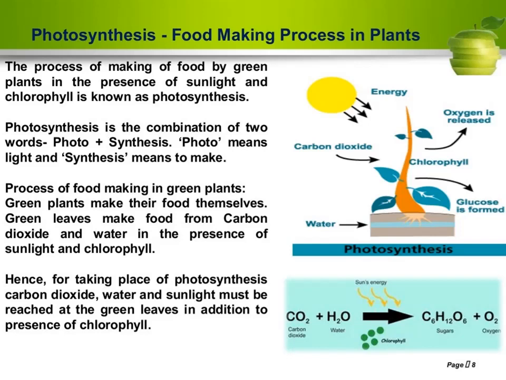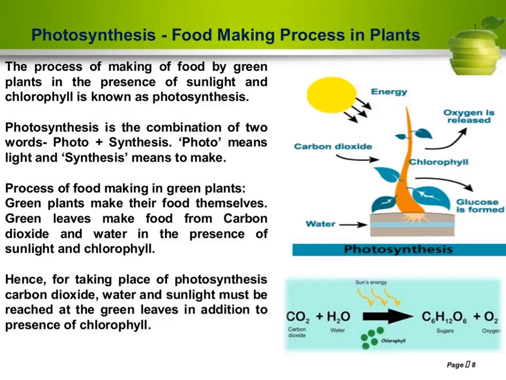So in exam, maybe a give reasons question: leaves are also known as food factories of plants because in leaves, in the presence of chlorophyll, with the help of carbon dioxide and water, plants make their food, so it is known as food factories of plants.